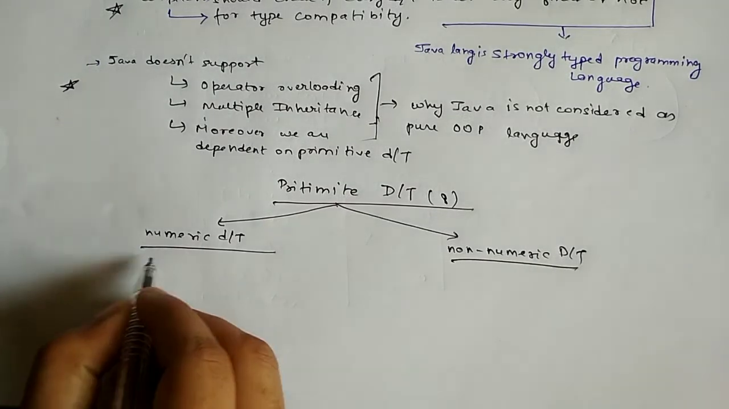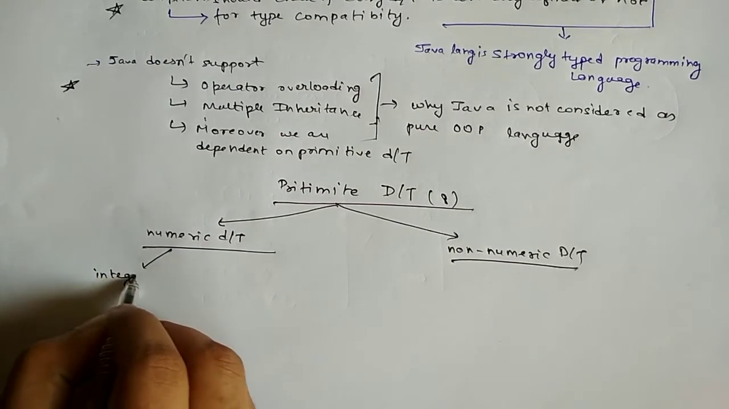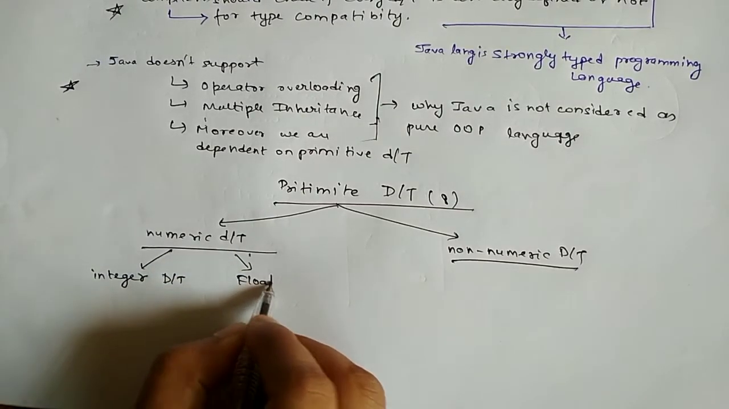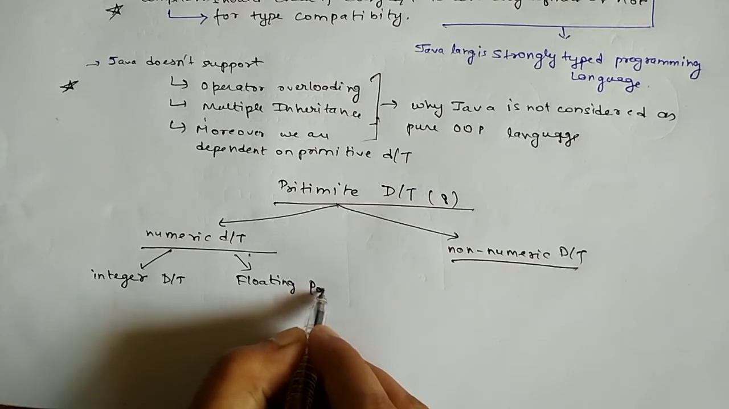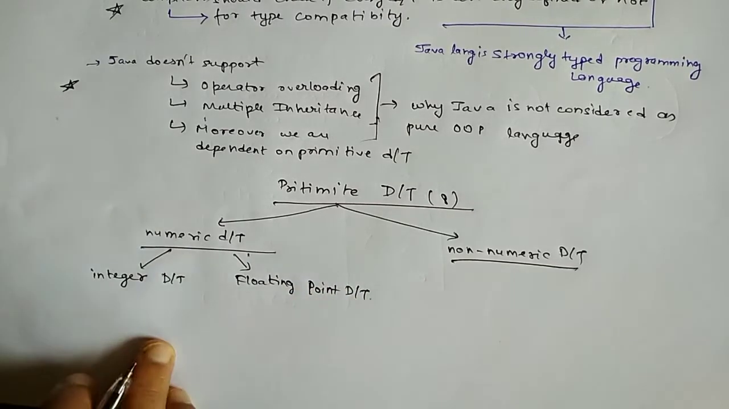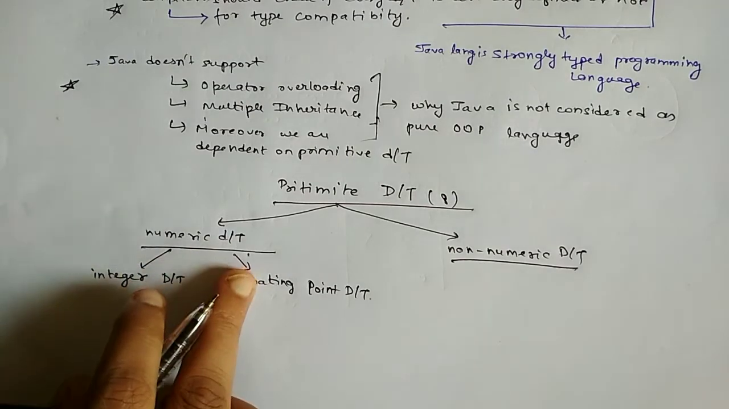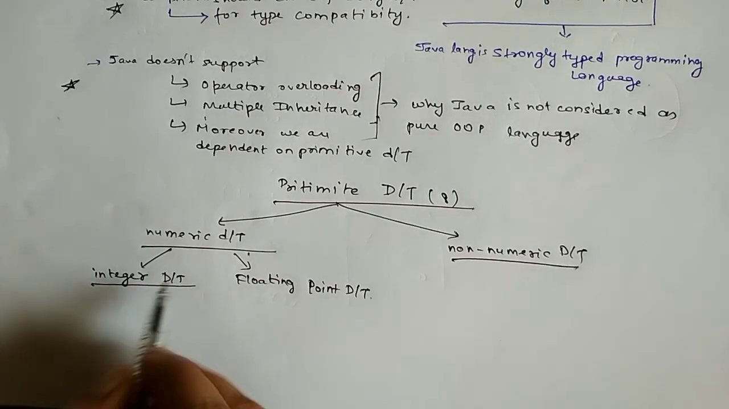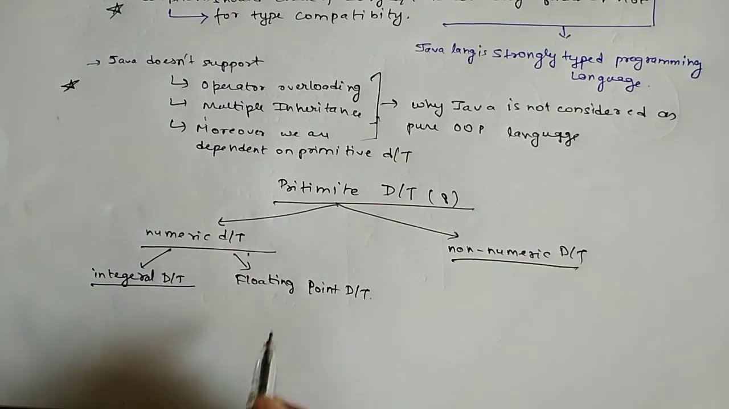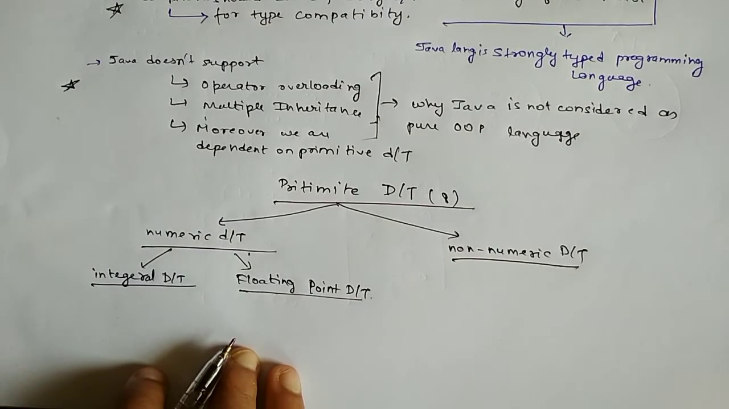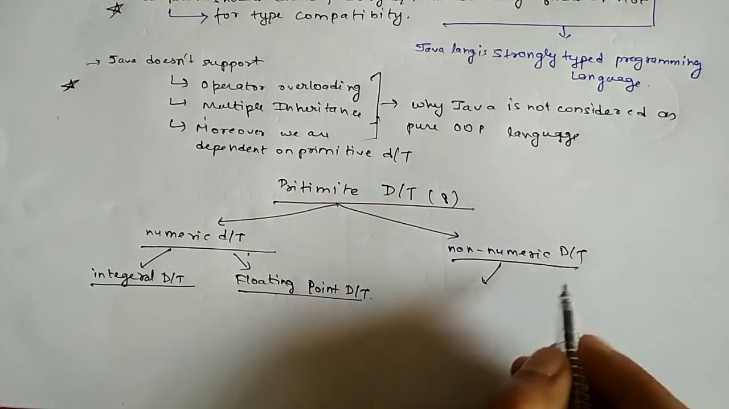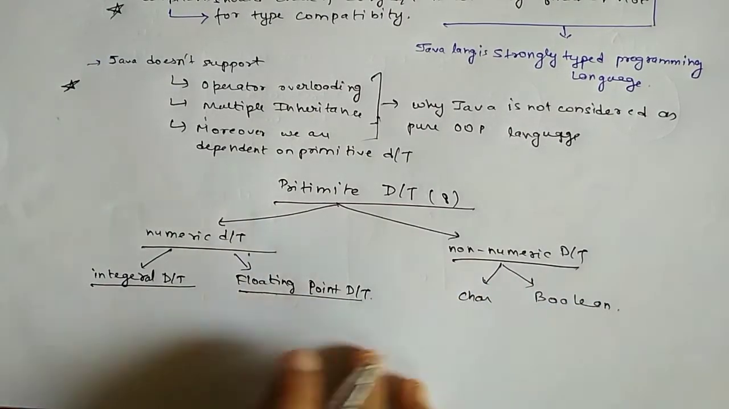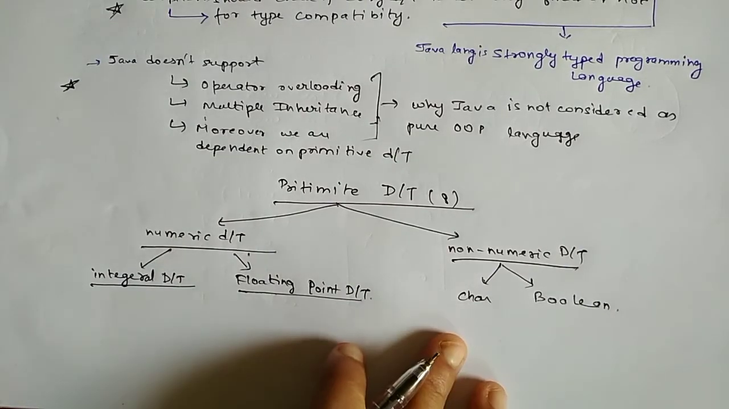In the numeric data type, we can define it in 2 parts. The first part is integral, which is in integer format, the integral data type, and the second is floating point data type. So in numeric data type we have two divisions: integral data type and floating point data type. And in the non-numeric data type there are 2: one is character and the other is boolean. In boolean, true and false come, and in character only a single character.